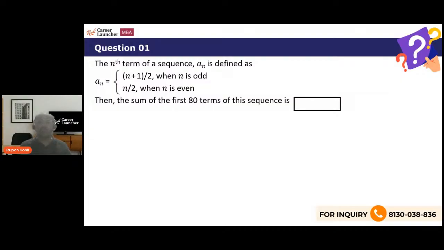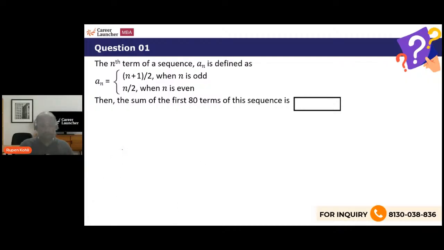What will you do? Obviously, we'll just start putting in the values of n. Because you have the formula, you'll just find what is a1, what is a2, what is a3. That's the only thing that you will do: find the pattern in the sequence. All the concept of sequence and series is finding the pattern that exists. So if you have the formula, just start putting the values of n and finding the values of the terms. So let's do that.